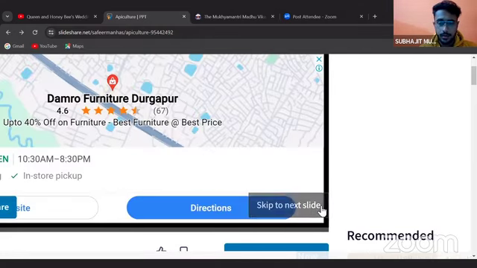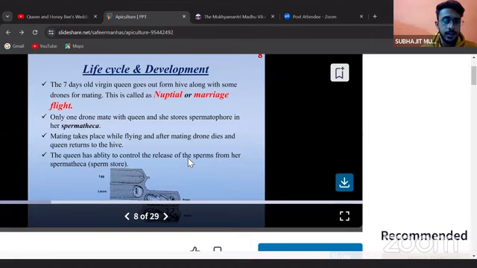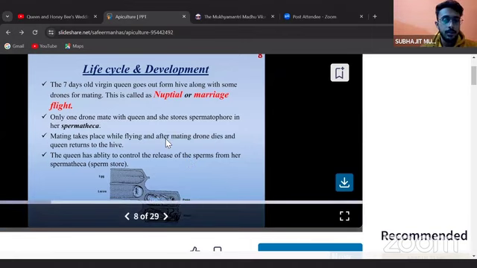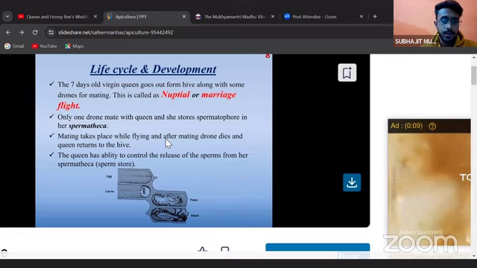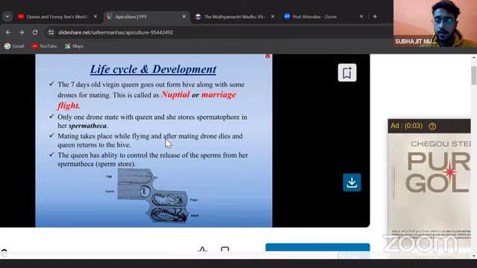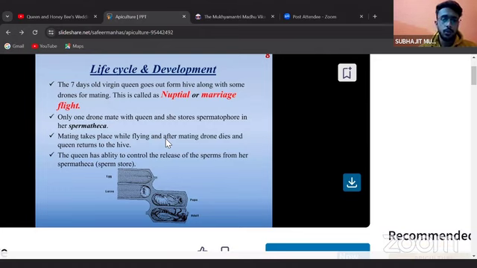Third is life cycle and development. I am talking about this slide. When the virgin queen is 7 days old, she comes out from the hive or the hole and serves as a mating partner among the drones. There are 3 to 4 drone bees which serve as partners in the flight to mate with the queen in order to make her fertile, or to make the copulation happen.